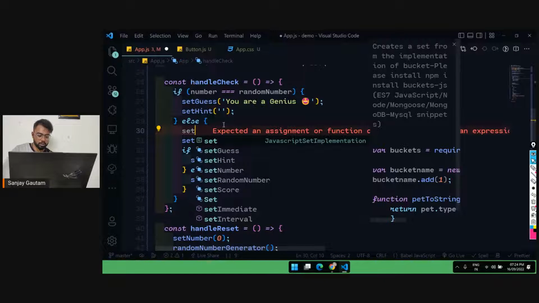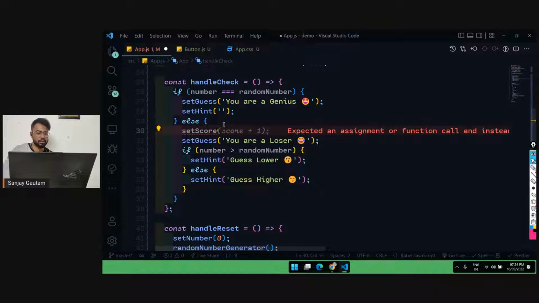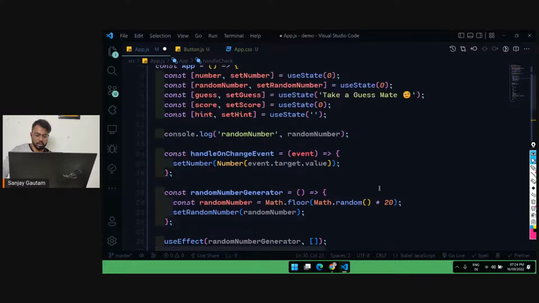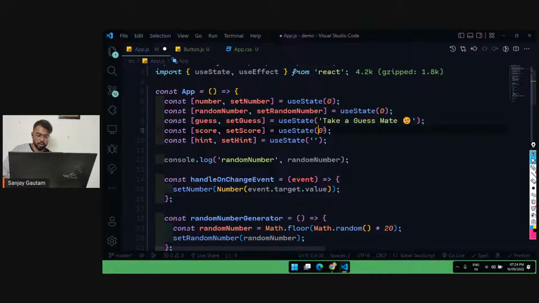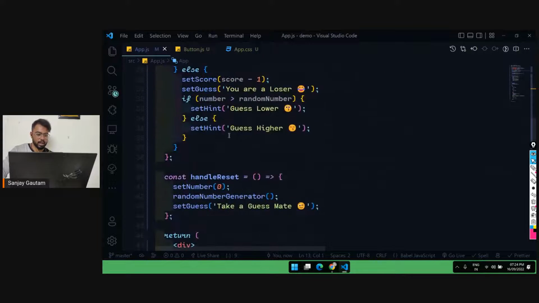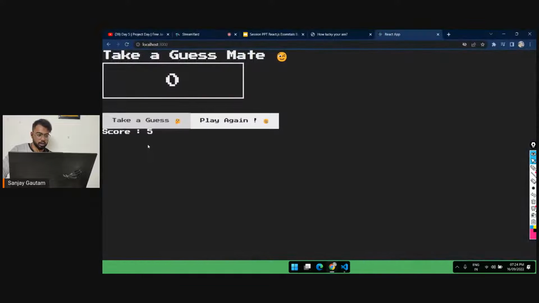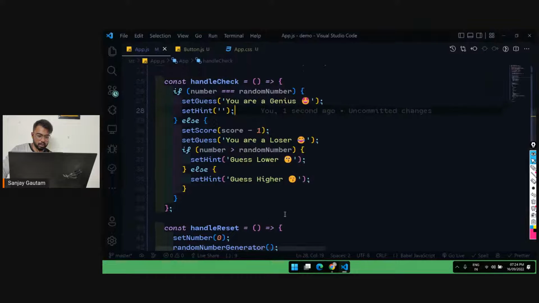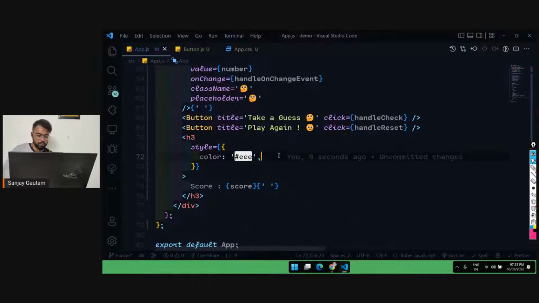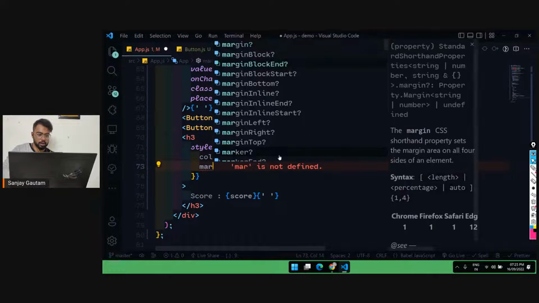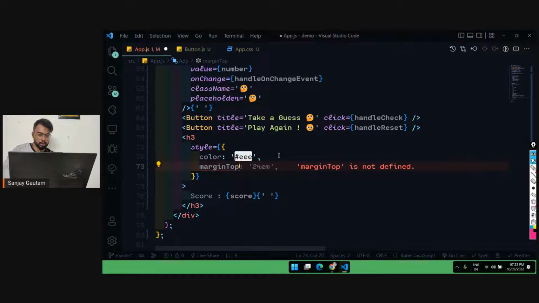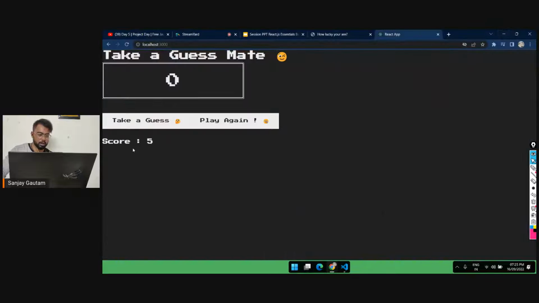So set score, same as doing -1, and let the initial value of the score be 5. Initially the score value is going to be 5, and we are going to decrease it one by one on each go if the answer is wrong. So score is 5 here. Let me give a little bit of margin top as well, 2 rem, so it's a little more visible.